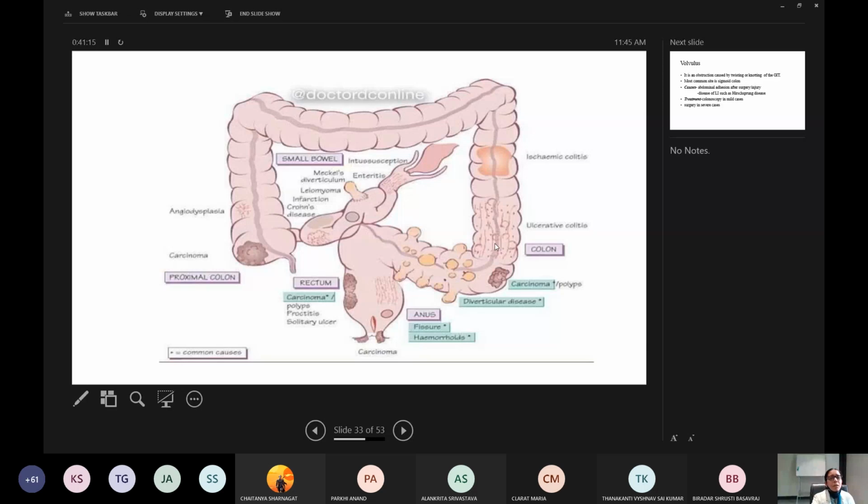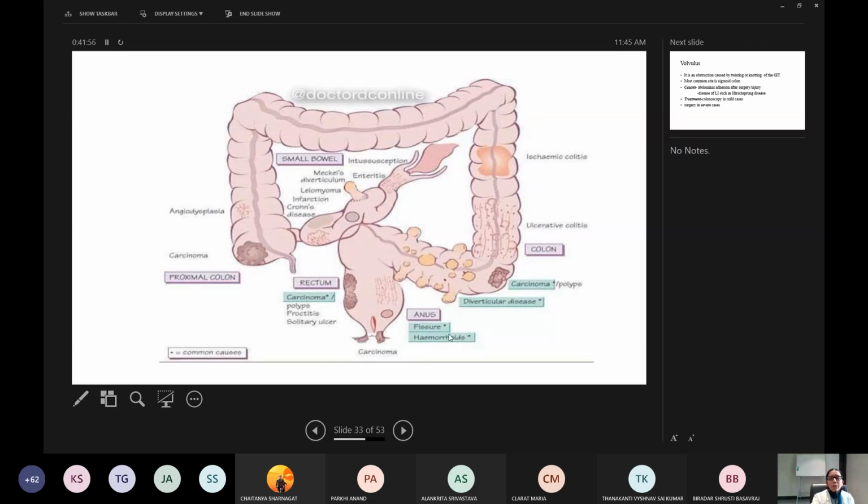Okay, so this is again a diagram to show. So proximal colon. Here the carcinoma, angiodysplasia may occur. If this is too much for you, no problem. I have just downloaded the picture, so at least you will come to know some of the terminologies. In the rectum, carcinoma may occur. Carcinoma is the most common. Then polyps may occur, proctitis may occur, solitary ulcers may occur in the rectum. They are the causes for obstruction.